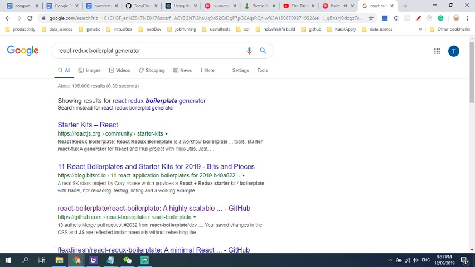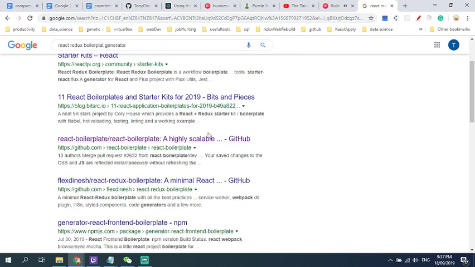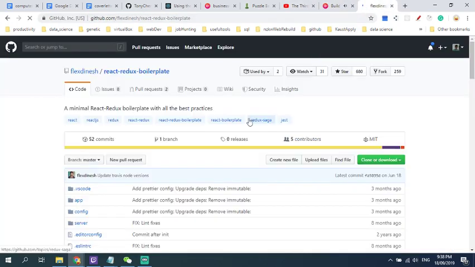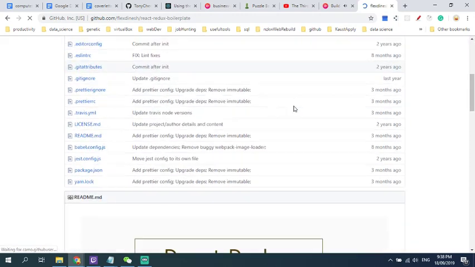So for example, if I dispatch the delete course action and my app has 3 reducers, one for courses, one for authors, and one that handles loading status, all 3 of these reducers will be called. But only the reducer that actually handles the delete course action type will do anything. The others will simply return the state that was passed to them.